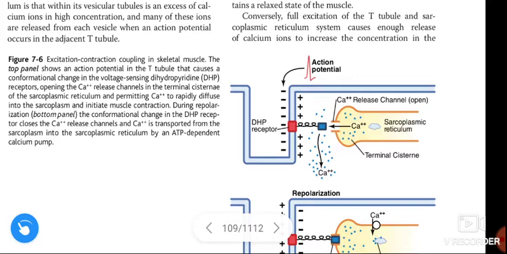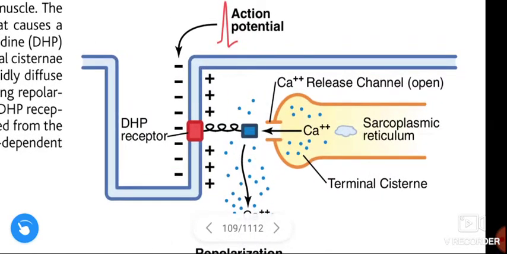This is the terminal cisternae of the sarcoplasmic reticulum, and this causes the opening of the calcium releasing channels.